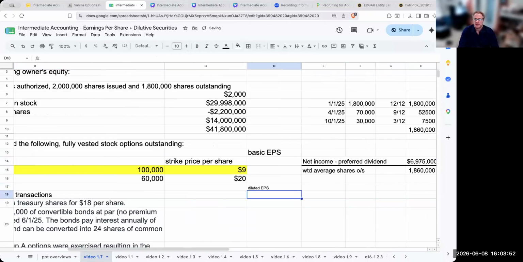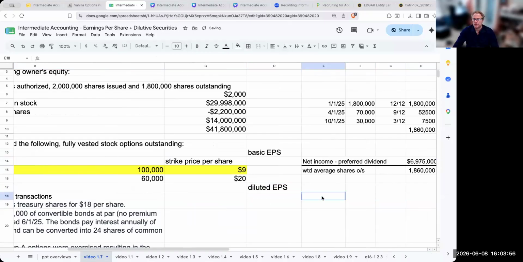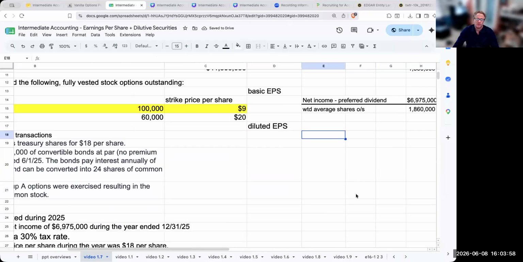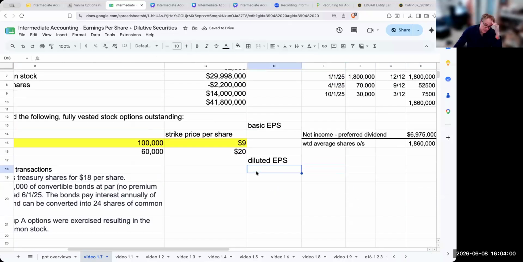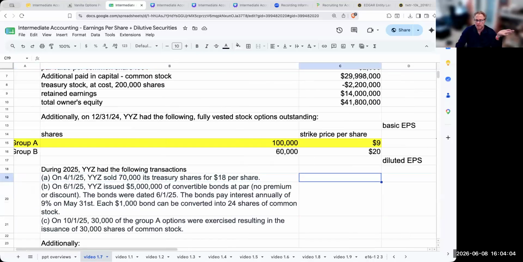Let's go ahead and now take a look at our diluted EPS. Okay. So when it comes to diluted earnings per share, what I'm really trying to do is see which of these different items are going to effectively be diluted. Okay, so right over here.